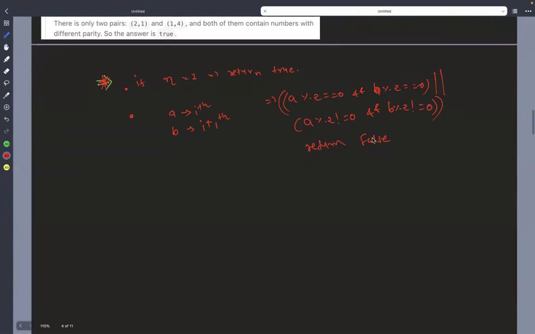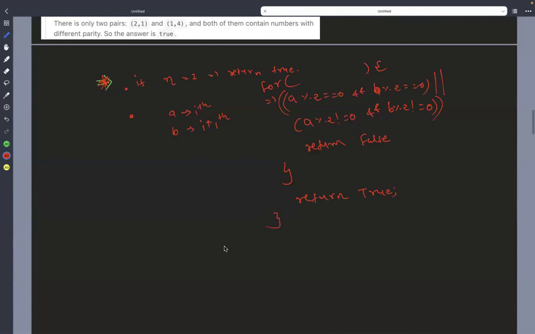So this is the case that we have to check, and these are the conditions we put into the loop. At the end of the loop, if we haven't returned false, it means that this is a special array, and if it's a special array, then we return true at the end of the code. Okay, understood?